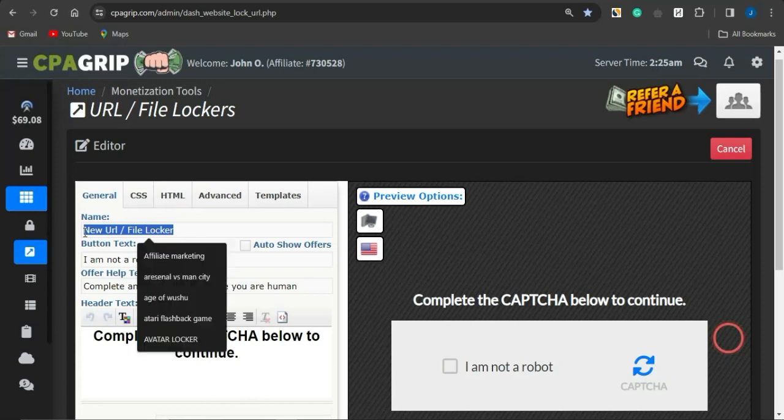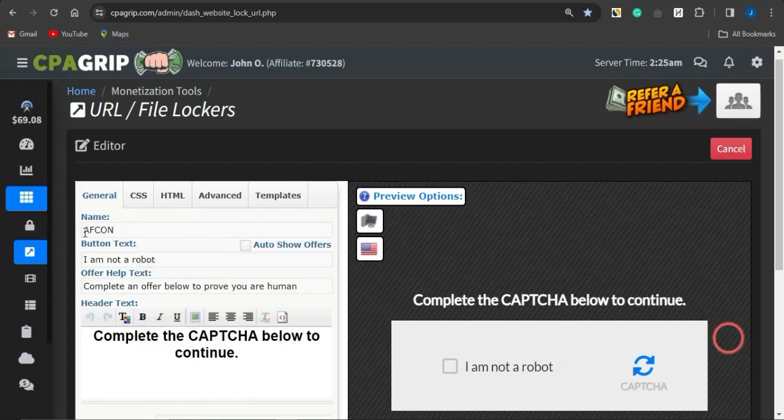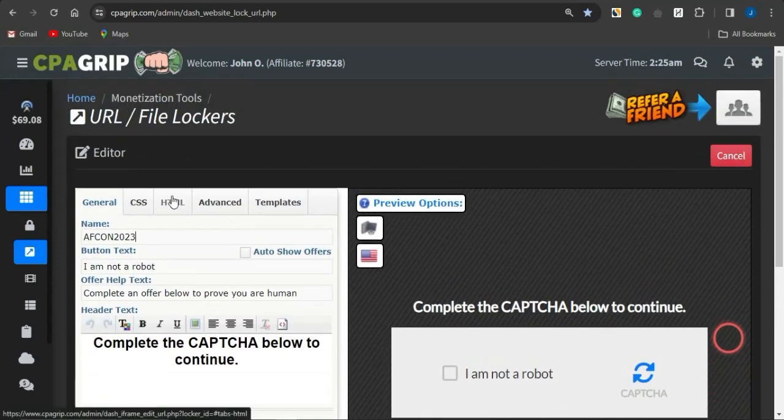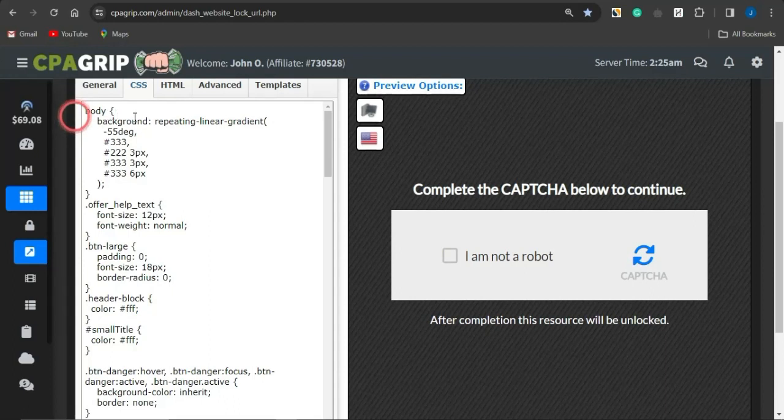I can name this something like AFCON 2023, and if I do name it something like this, you can go on to putting in or editing this text based on your preference. Maybe you want to simply change the background image. You can do that right now, or rather you can do that in this CSS section.